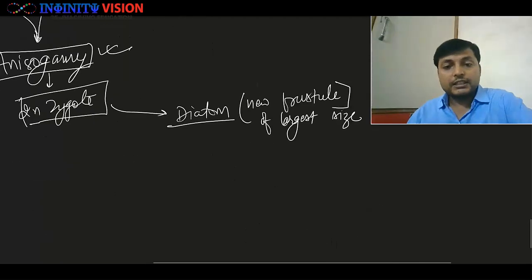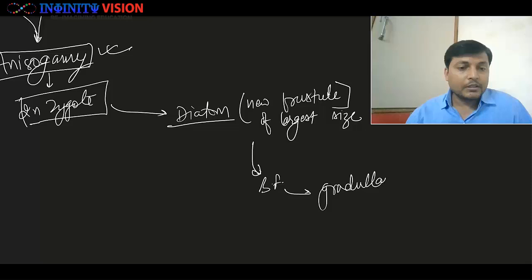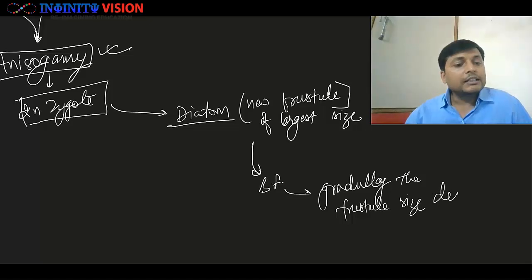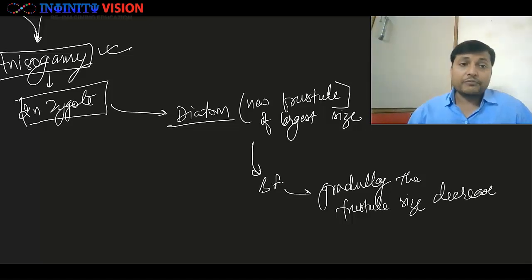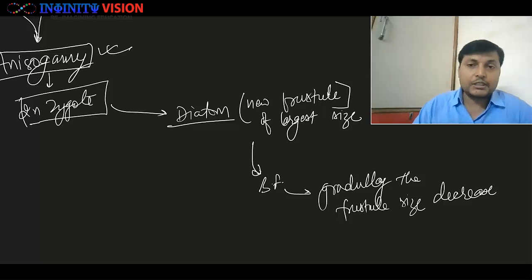And then it will continue to do what? Binary fission, and gradually again the frustule size will keep on decreasing. Once it becomes very small, then it will again show what? Sexual reproduction. And this is what happens in the life of diatoms.